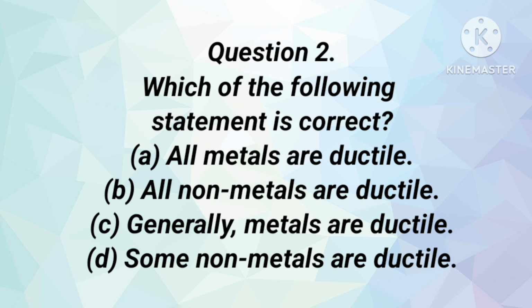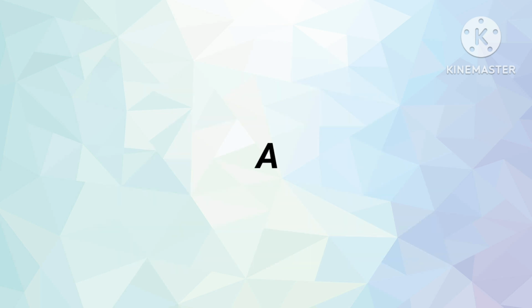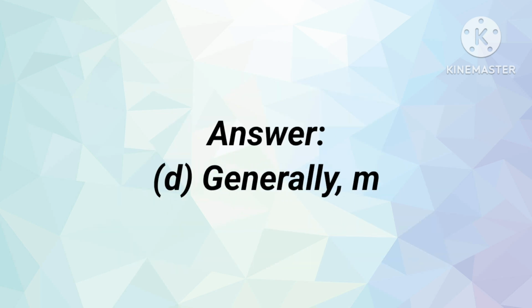When you're writing an absolutely correct statement, we say metals are ductile. Of course, we could not say all the metals are ductile. Maybe some metals may not be ductile also. So, option C is the right answer.